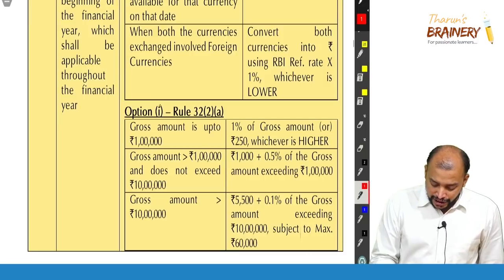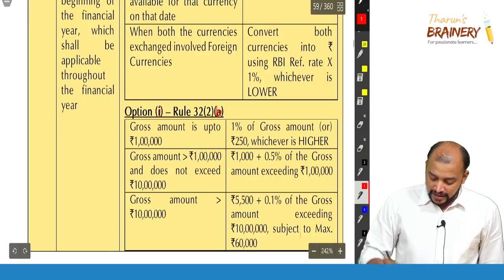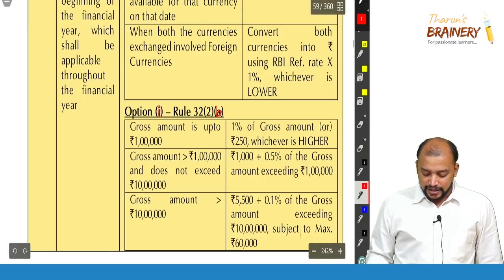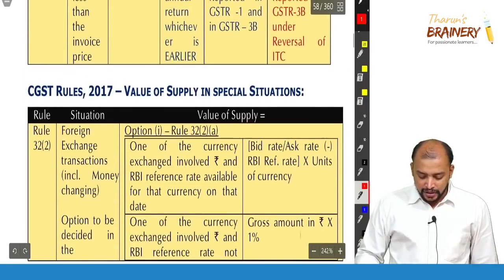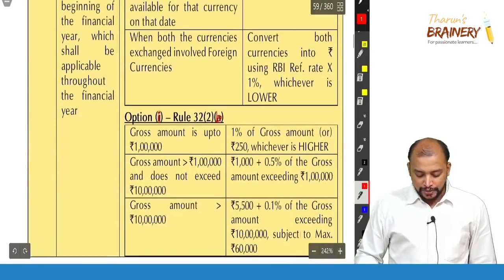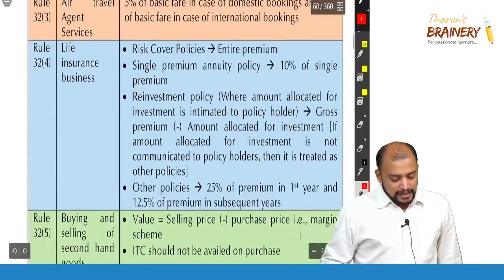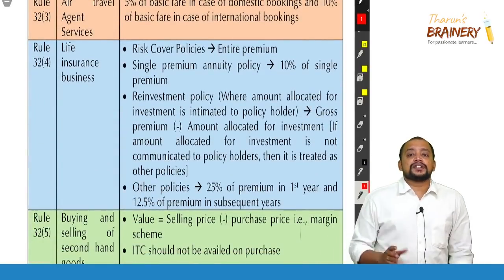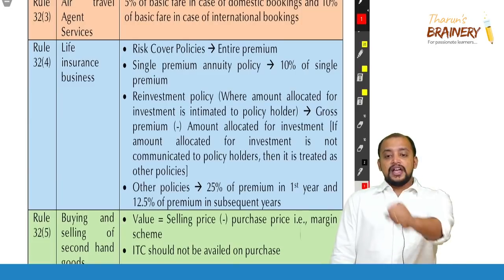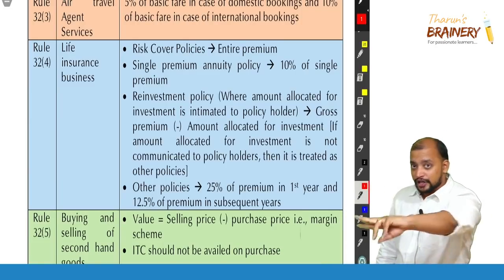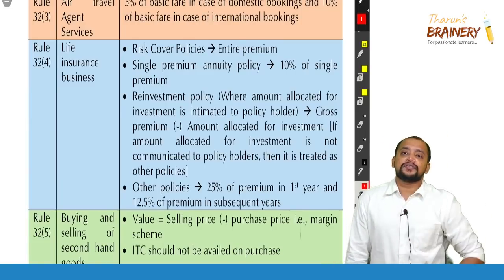That is rule 32 sub rule 2B. Option 2 is rule 32 sub rule 2B; option 1 is rule 32 sub rule 2A. So these are the two options. Sir, which option should I choose? I should choose any one out of these two at the beginning of the financial year.